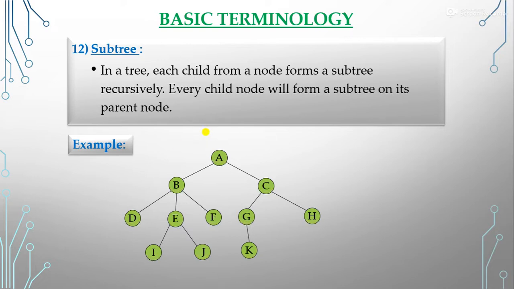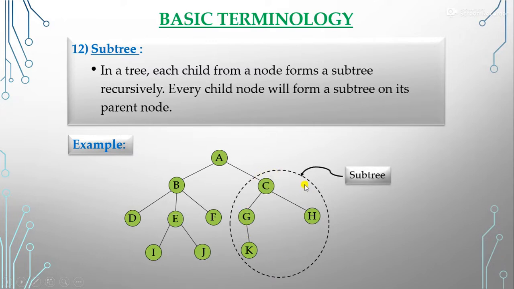Suppose that was our tree. So this is the root node. C is the child of A, and H is the child of C, K is the child of G, G is the child of C. So all these are children of some parent. These form a subtree.